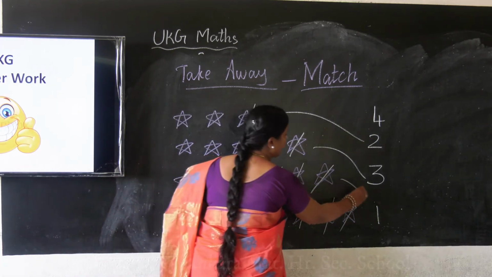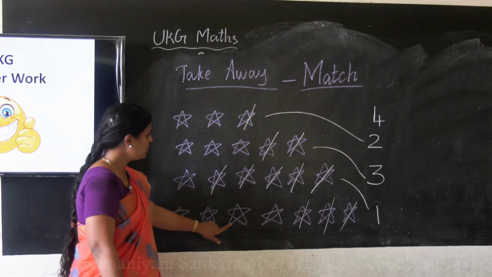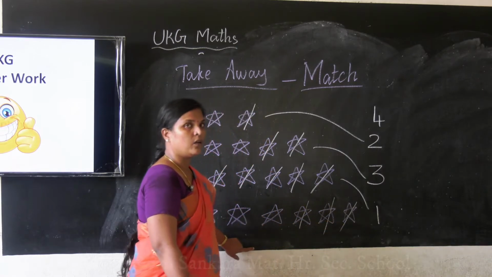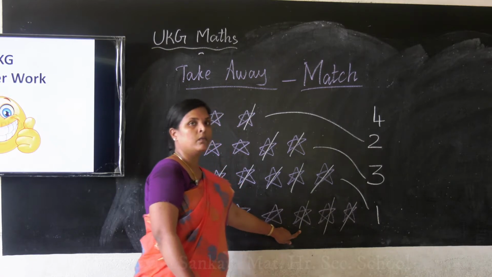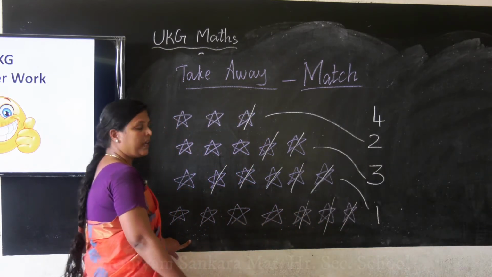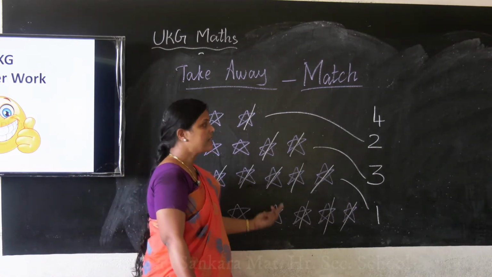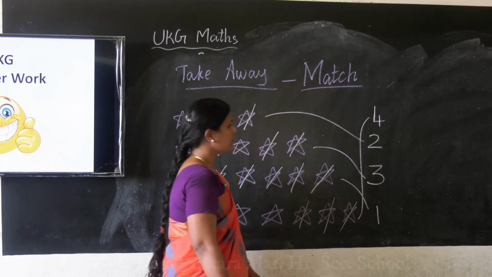So we are going to match 1. Okay, last one. 1, 2, 3, 4, 5, 6, 7. 7 total. Okay, how many striked off? 1, 2, 3. Okay, 3 taken away from 7, we get 1, 2, 3, 4. Clear ma? Where is the number 4? Here. So we are matching.